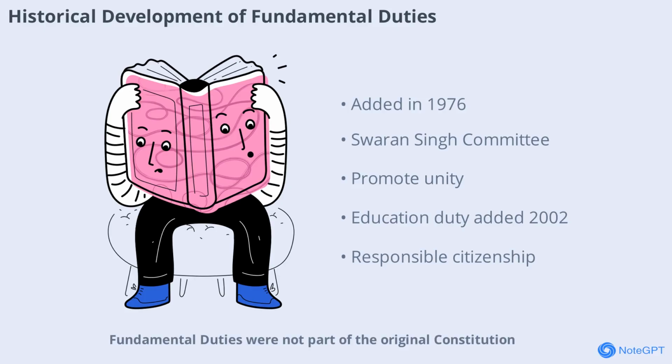Fundamental duties were not part of the original Constitution. During the emergency period 1975-77, the need for citizen duties was recognized. The Swaran Singh Committee recommended their inclusion, leading to the 42nd Constitutional Amendment Act of 1976, which added Part IVA and Article 51A. Initially, there were 10 duties, with the 11th added in 2002, focusing on education for children. These duties promote responsible citizenship and national unity.